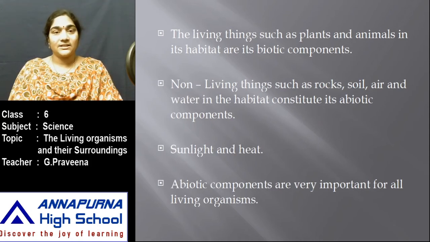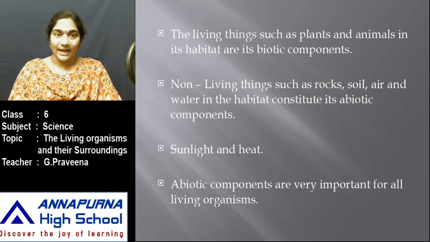The living things such as plants and animals in a habitat are its biotic components. In the sense, all the living things, whether a plant or an animal, we call the biotic component. Biotic in the sense that which has life in it. Whereas the non-living things such as rocks, soil, air and water in the habitat constitute its abiotic component. Sunlight and heat are also called abiotic factors. So abiotic components are very important for all living organisms.